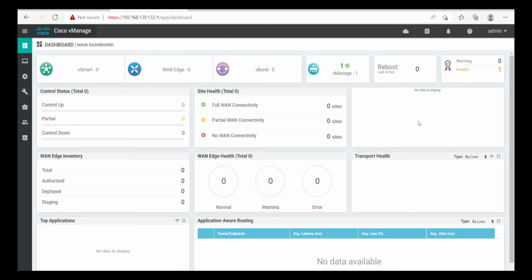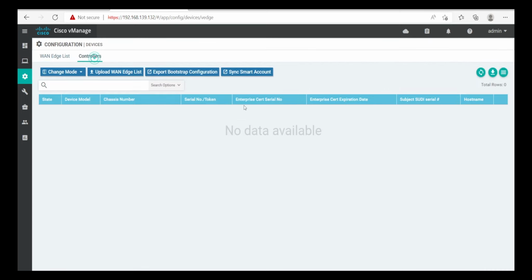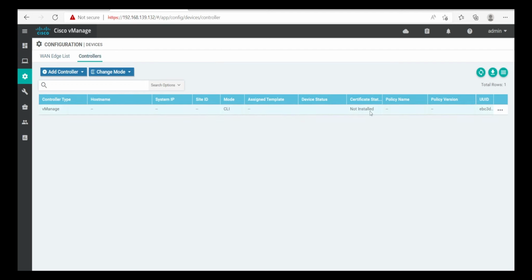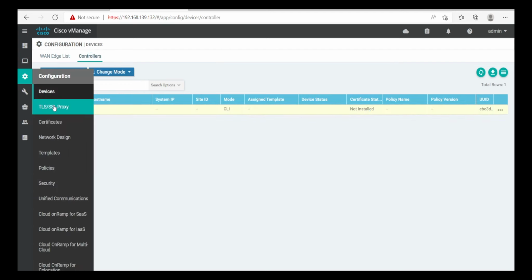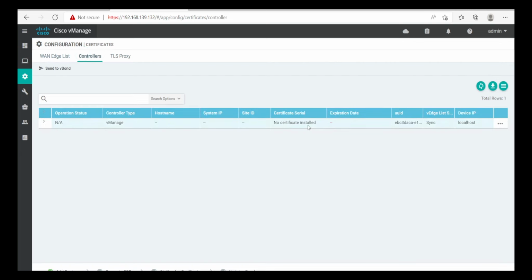Today I will show you how to create certificates and license your SD-WAN controllers. So we have one vManage here. Let's see it. The controller is not installed. The certificate is no certificate installed.